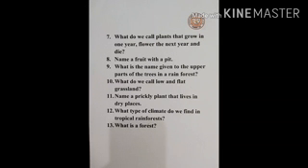Number 7. What do we call plants that grow in one year, flower the next year, and die? Number 8. Name a fruit with a pit. Number 9. What is the name given to the upper parts of the trees in a rainforest? Number 10. What do we call low and flat grassland?